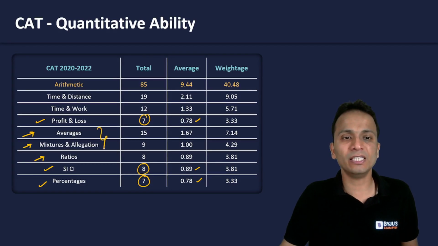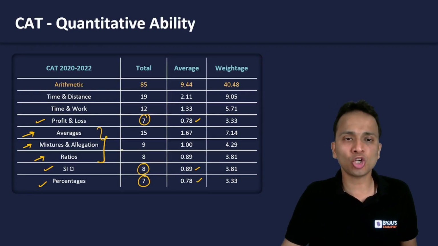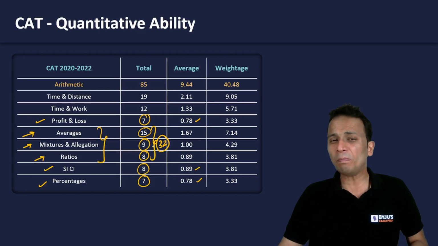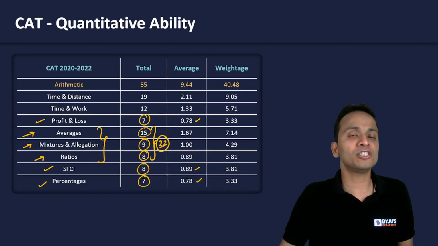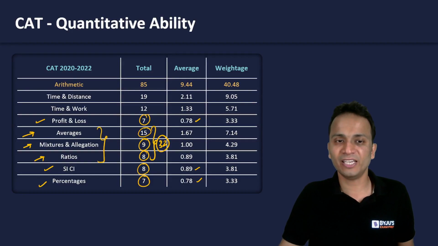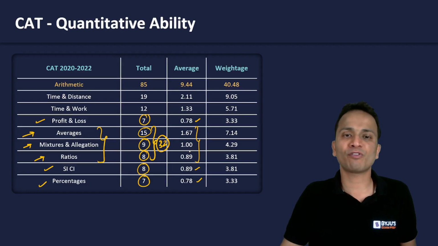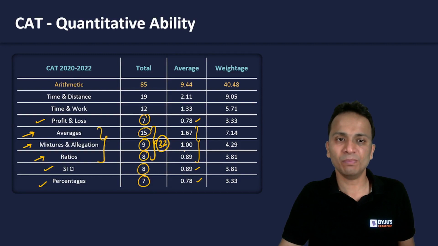If I look at these three, they combine and make one complete topic. Okay, a total of 15 plus 9 plus 8, a total of 32 questions, a whopping number, a big number. 32 questions have come from ratios and its applications in averages, mixtures, and allegations, right? Now, if I look at the average, more than three, approximately four questions have appeared from this area. Okay, so once again, this particular topic is very important.